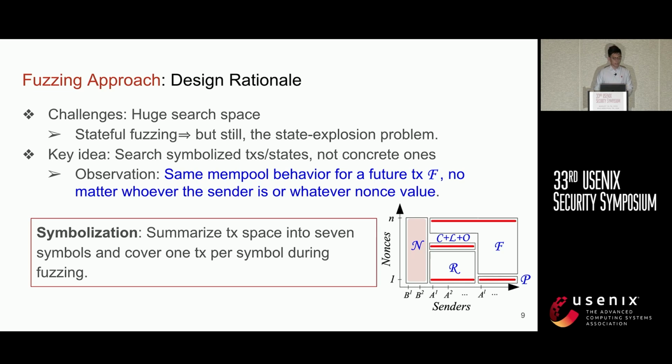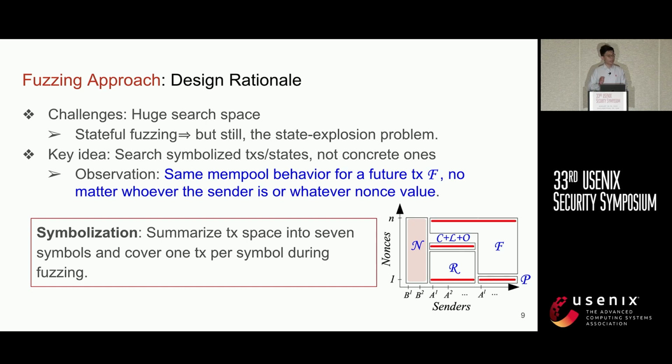To address it, our key idea is searching symbolized transactions and memory pool states rather than concrete ones. Our observation is that memory pool implementations in the real world accept transactions based on abstract symbols rather than specific values. For example, sending two future transactions will trigger the same memory pool behavior repeatedly, no matter the sender account or nonce value.